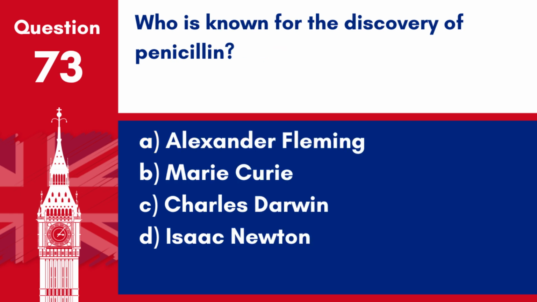Question 73. Who is known for the discovery of penicillin? A. Alexander Fleming. B. Marie Curie. C. Charles Darwin. D. Isaac Newton.